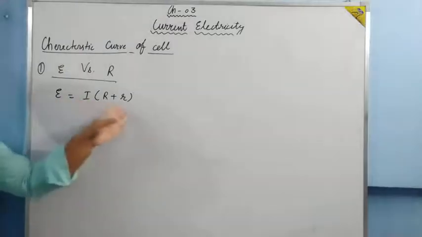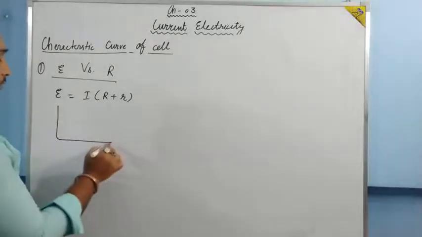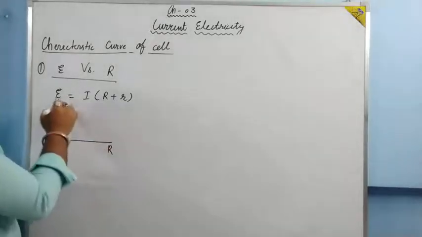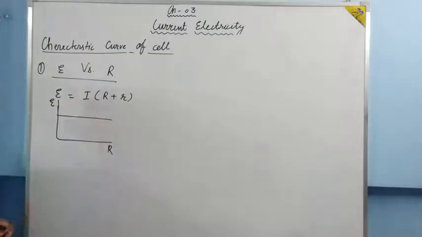E and r depend upon how the cell is constructed: what electrolyte you have used, what plate area you used for the terminal. So many factors are there. So basically E is independent of capital R. When we draw a graph to show the variation of EMF versus capital R, the graph will go like this, independent of capital R. The value of E is fixed.